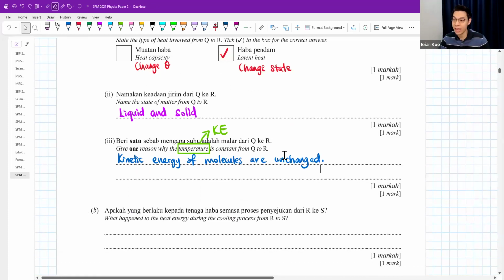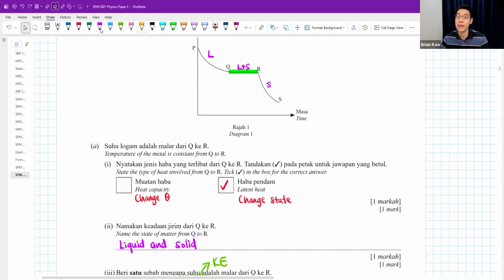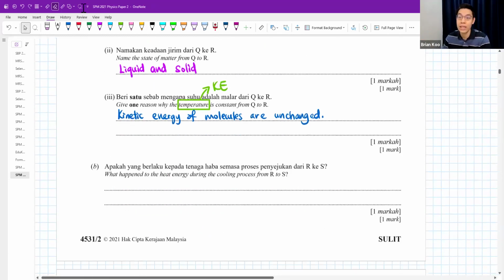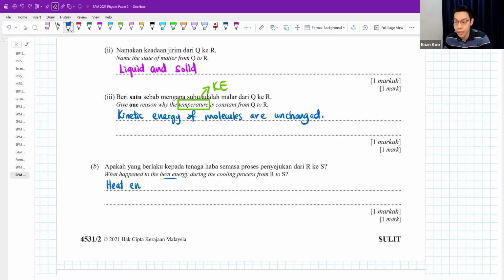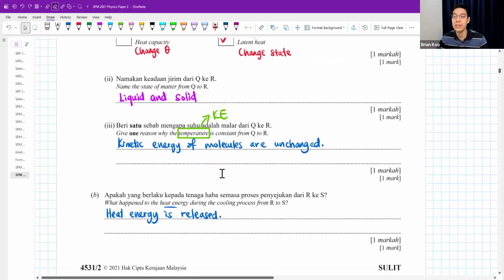But B, what happened to the heat energy during the cooling process from R to S? Now, when you're cooling it down, they ask you what happened to the heat. Actually, for a cooling curve, there's not much to say. When you're cooling down, the heat is released. If we are heating it up, then you say it absorbs the heat and becomes hotter and hotter. But right now, R to S, heat energy is released. You can say heat energy is dissipated, or heat energy is lost, also can. There you go, quite a simple question 1.